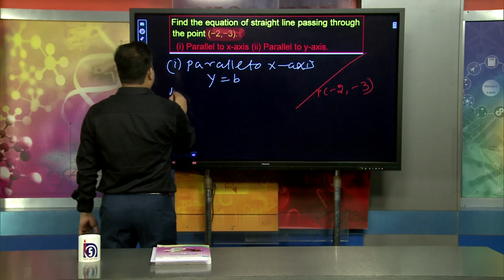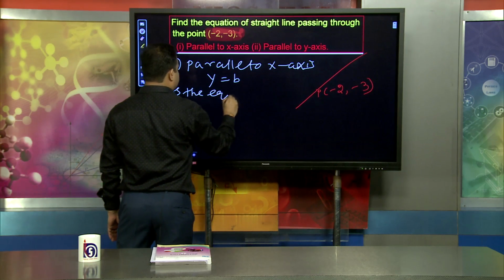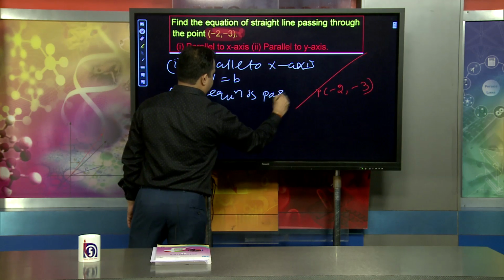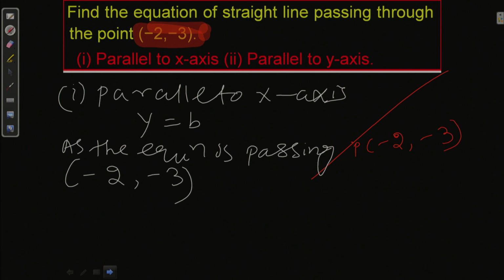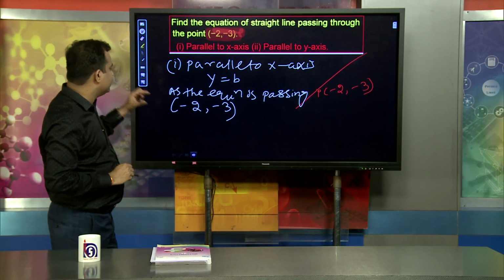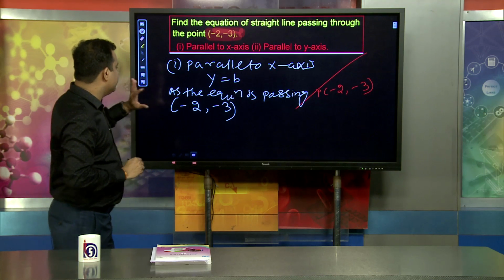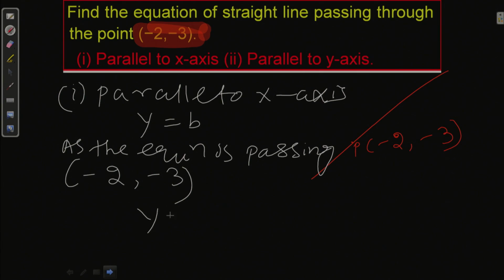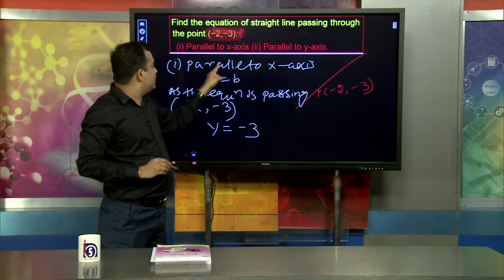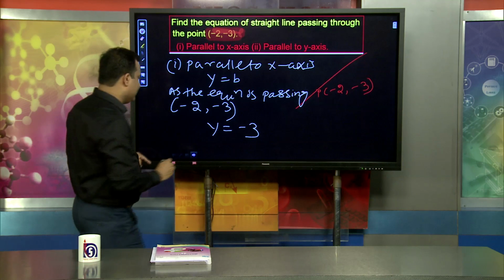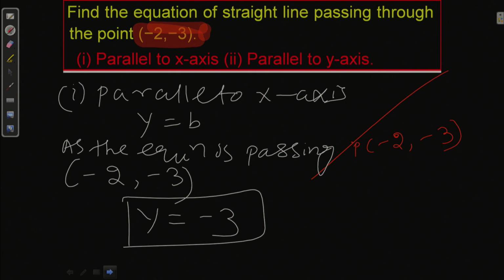As the line is passing through -2, -3, the b value is -3, so y equal to -3.